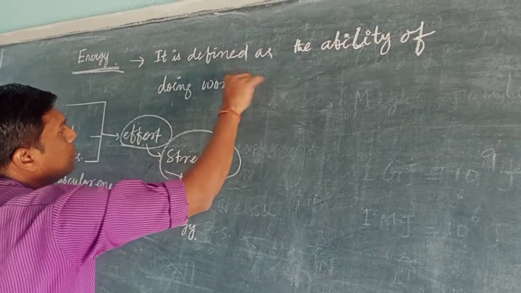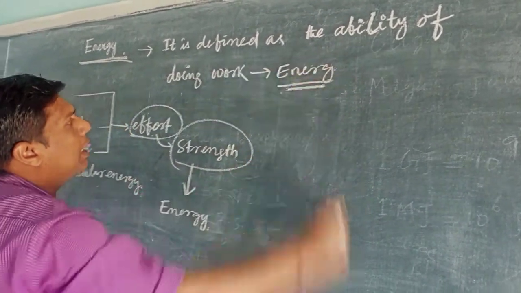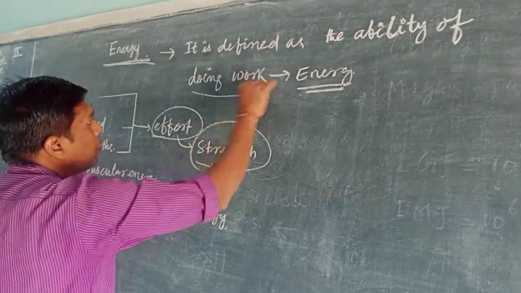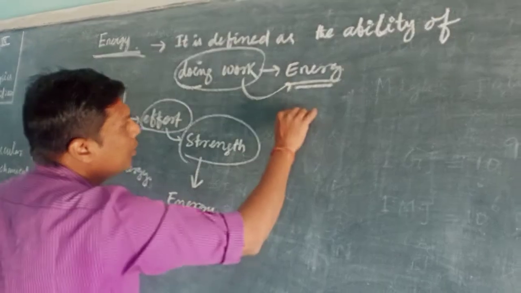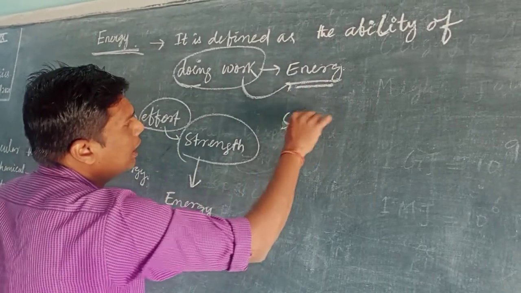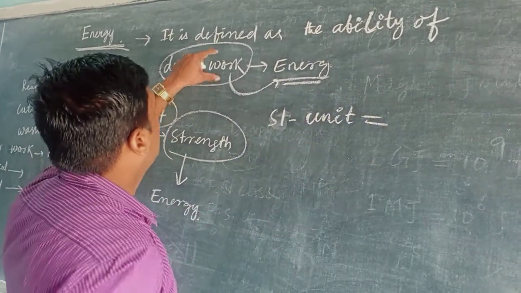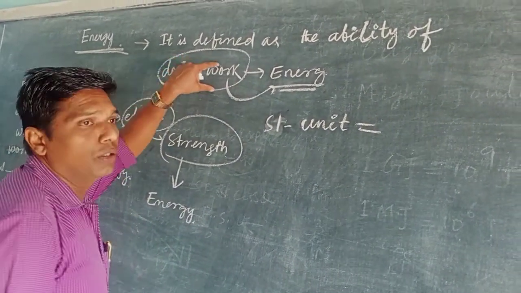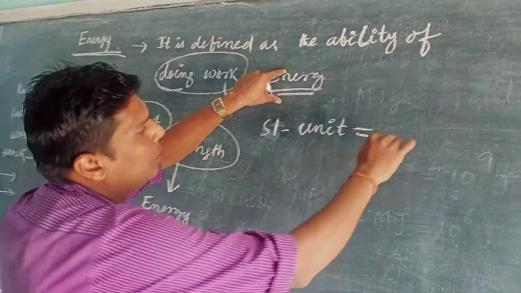Clear this one? Because the ability of doing work is energy, its SI unit is also equal to the unit of work. We know that the unit of work is joule, therefore the unit of energy is also joule.